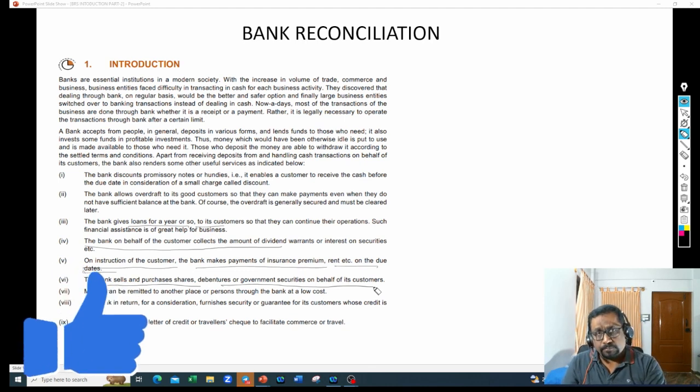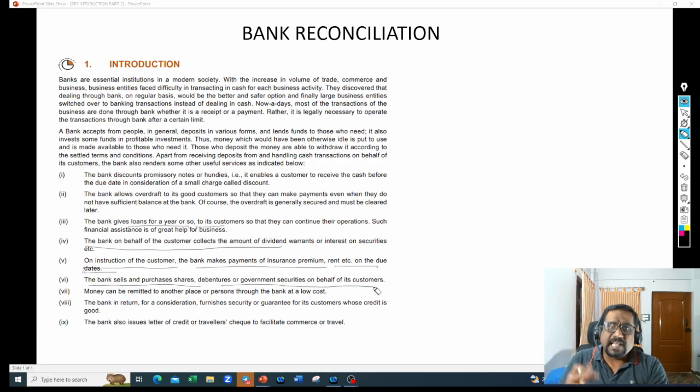What bankers will do is sell whatever shares you have on your behalf, buy shares on your behalf, and collect dividends on your behalf. All these facilities are being provided. For that, bankers will charge some brokerage charges, right? Those brokerage charges are debited to our account, so they are income to the banker. So they provide these kinds of services also to their respective customers.